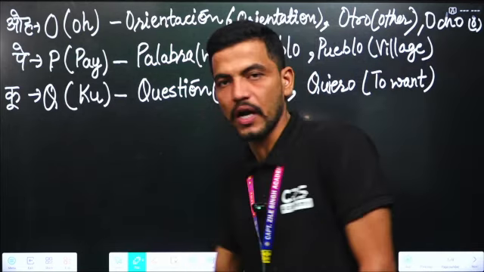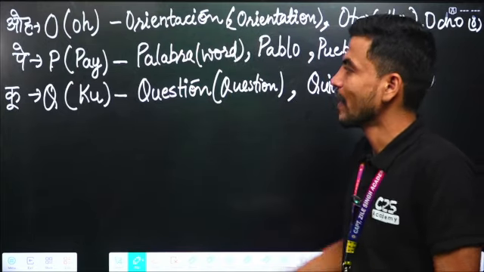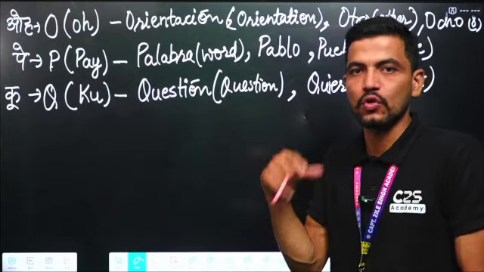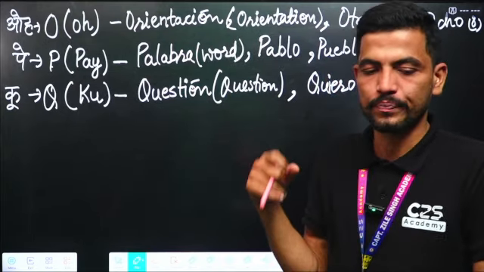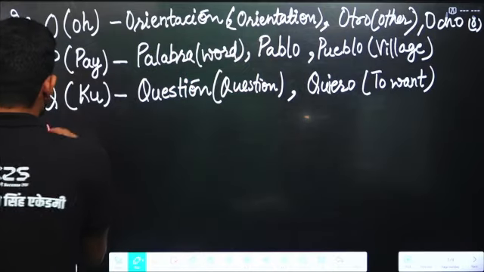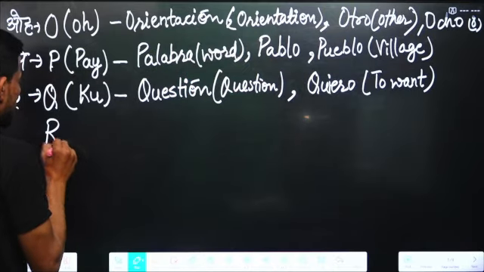Quiero means I want, Q-U-I-E-R-O. Querer is the verb. So Q is pronounced as Q.